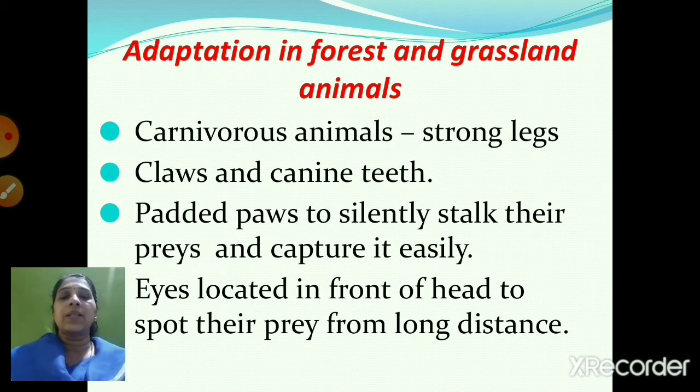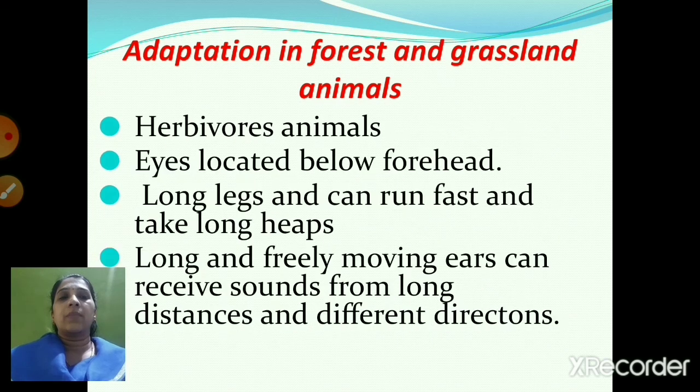So stalk means go behind the herbivorous animals or their prey. And the eyes are located in front of the head so that they can spot their prey from a long distance. Then we'll see about the herbivorous animals. In herbivorous animals, the eyes are located below the forehead.